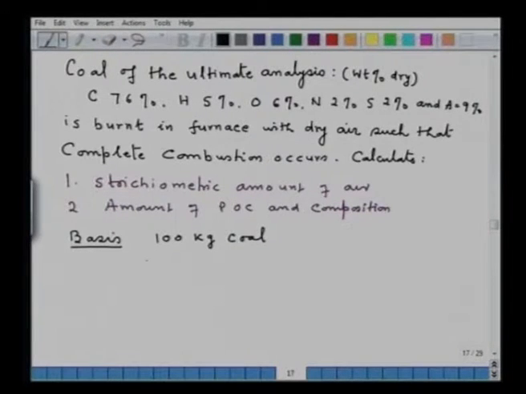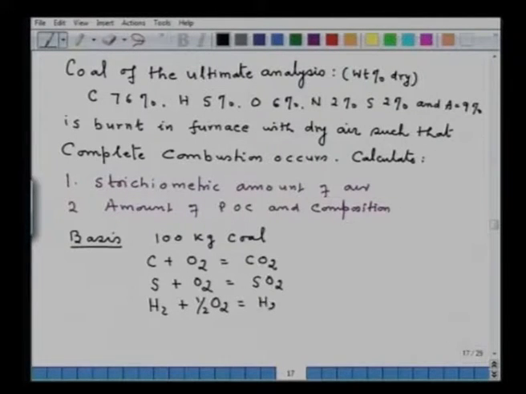So write down the reactions: C plus O2 equals CO2. S plus O2 equals SO2. H2 plus half O2 equals H2O. That is the meaning of stoichiometric amount of air, or stoichiometric combustion, or theoretical air, or air for complete combustion, because the products of combustion for complete combustion are well defined. Carbon on complete combustion can give only CO2.